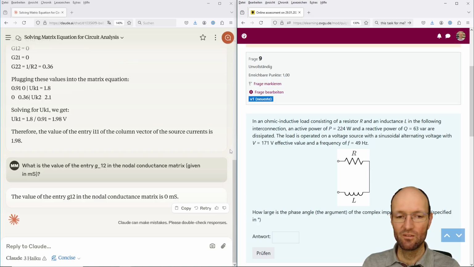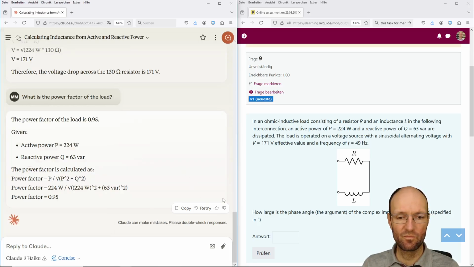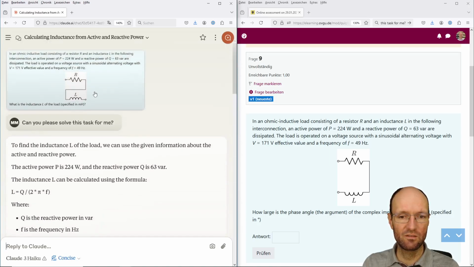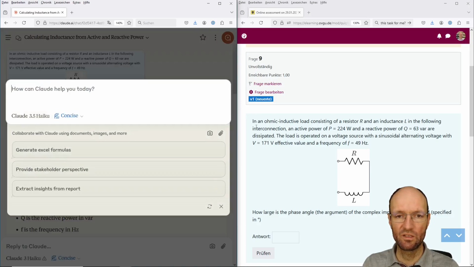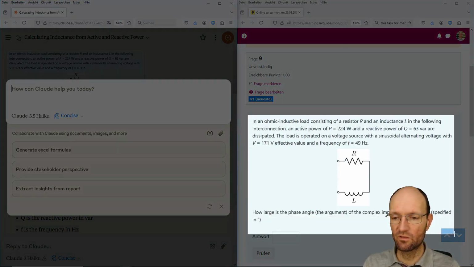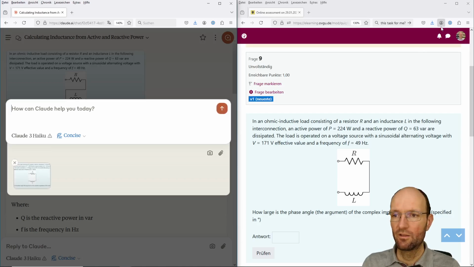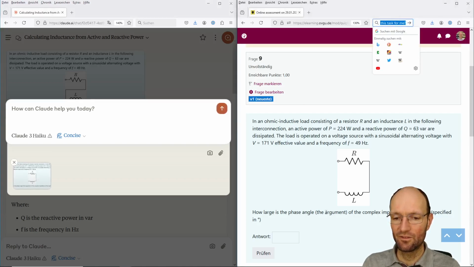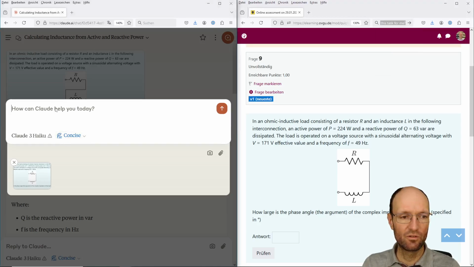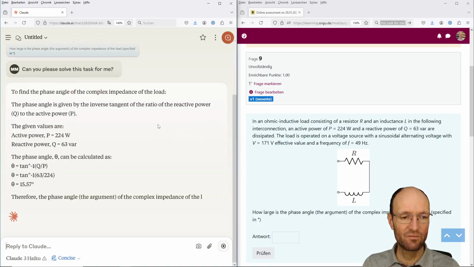Then we go back to this question here with the inductance and so on. But here I had a slightly different circuit. So I will copy this here once again to some new chat window and say in an ohmic inductive load and so on. We have this and this. And the question is, how large is the phase angle of the complex impedance? And let's see what it does.